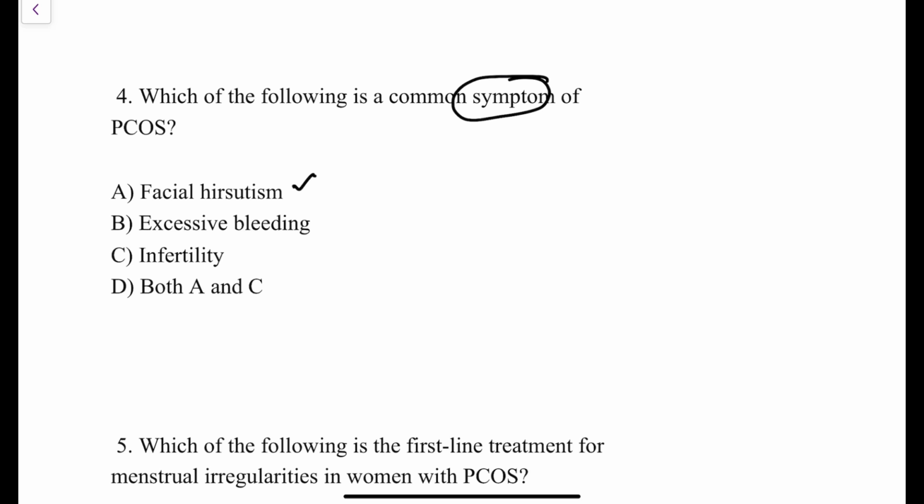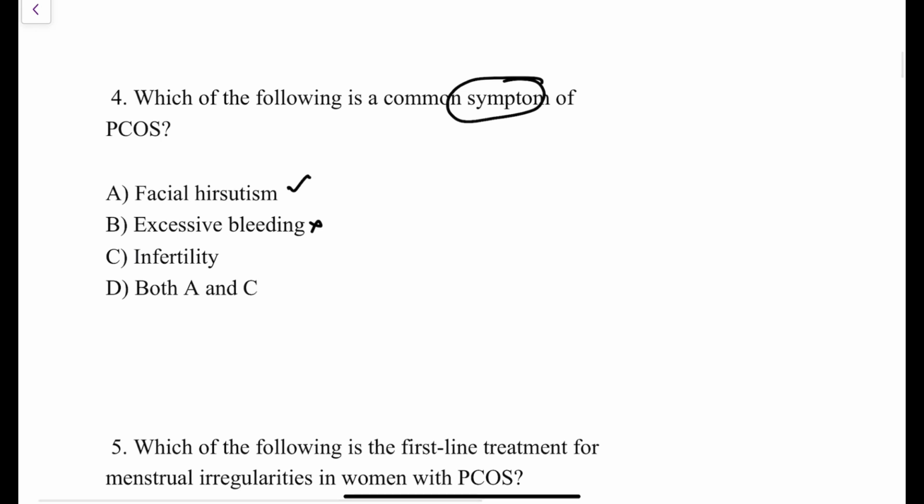Excessive bleeding, no. Excessive bleeding is not at all a complaint in patients of PCOS, but in obese patients, due to excessive androgens, there is excessive conversion of androgens into E1. Because of that E1, estrone, the patient might experience menometrorrhagia, which is irregular heavy menstrual bleeding. But excessive bleeding is not a complaint of the majority of patients with PCOS, so this is not the option.